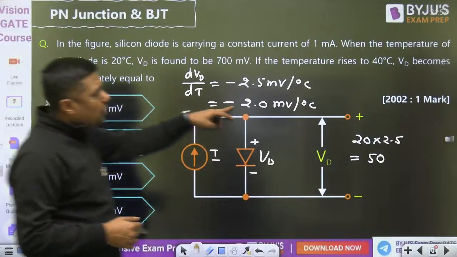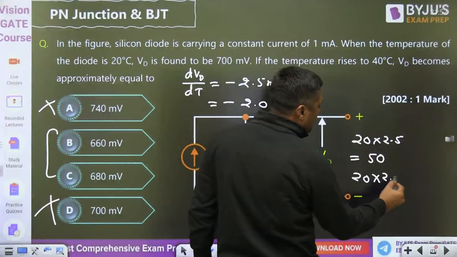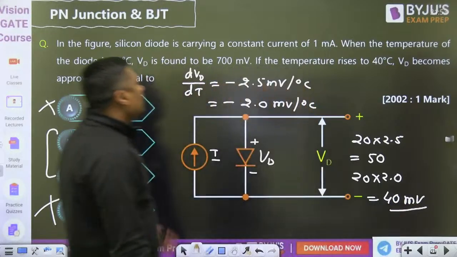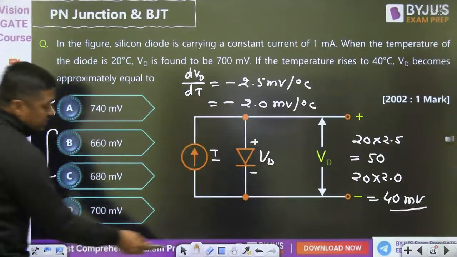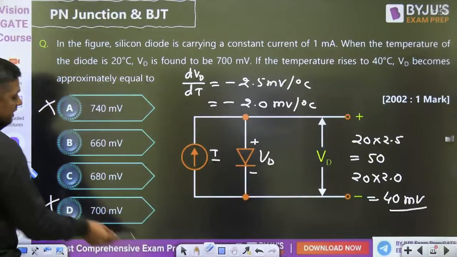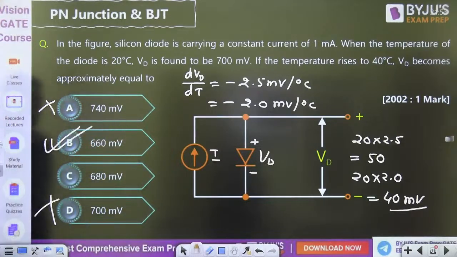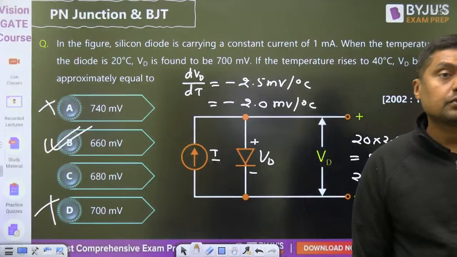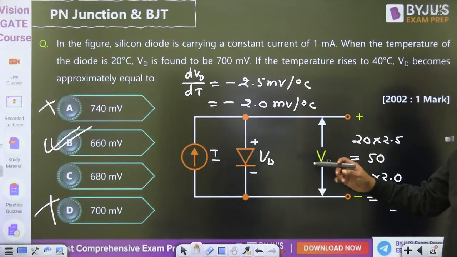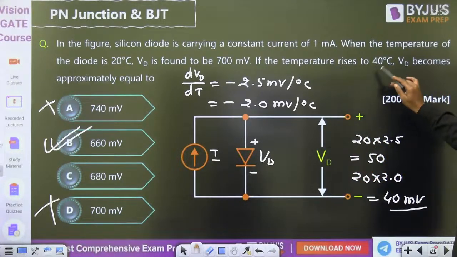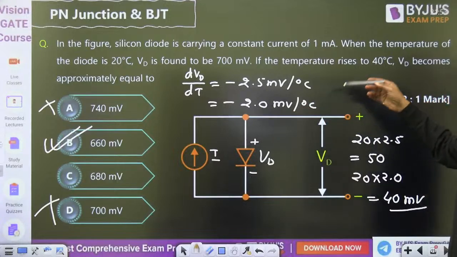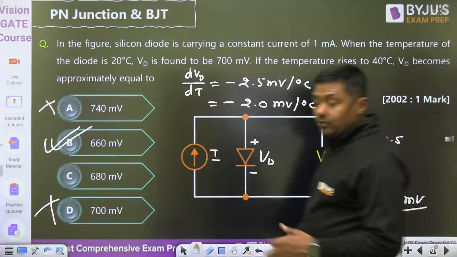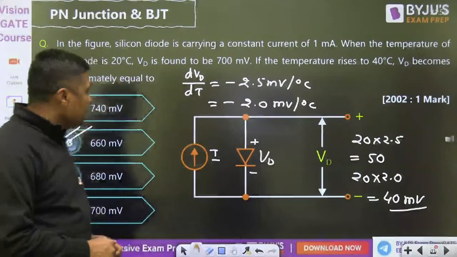Now you can choose 2. So 20 into 2.0 is 40, so it is decreased by 40 millivolt. So 700 minus 40, which answer is correct? 660. This answer is correct, 660. Is it clear? 660, not C. C is not the answer. Okay, B, because the change in the temperature is 20 degrees, 20 multiplied with 2, the change in the voltage is 40 millivolt. 700 minus 40 is 660. That's why this is the answer. So you will get this type of questions, guys. Okay, then next one.